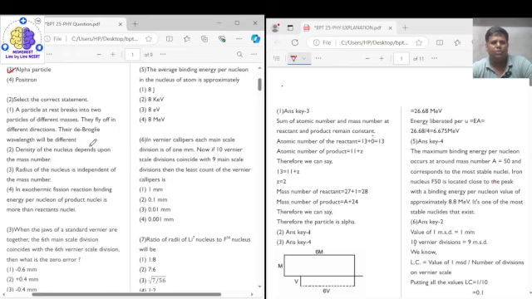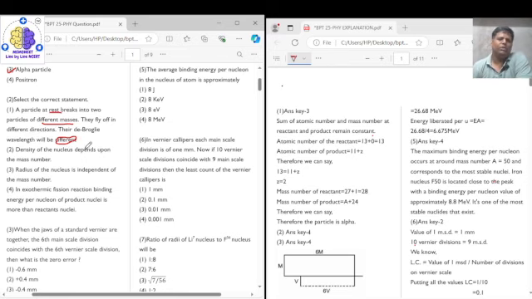Now coming to question number 2, select the correct statement. The first statement says a particle at rest breaks into two particles of different masses and they fly off in different directions, so their de Broglie wavelength will be different. No, their de Broglie wavelength will be the same. Why the same? Because they break into two different masses but initially it was at rest, so the momentum gained by the two particles will be equal in magnitude, and de Broglie wavelength is inversely proportional to the momentum of the particle. Therefore, since both particles have the same momentum, the de Broglie wavelength will be the same.